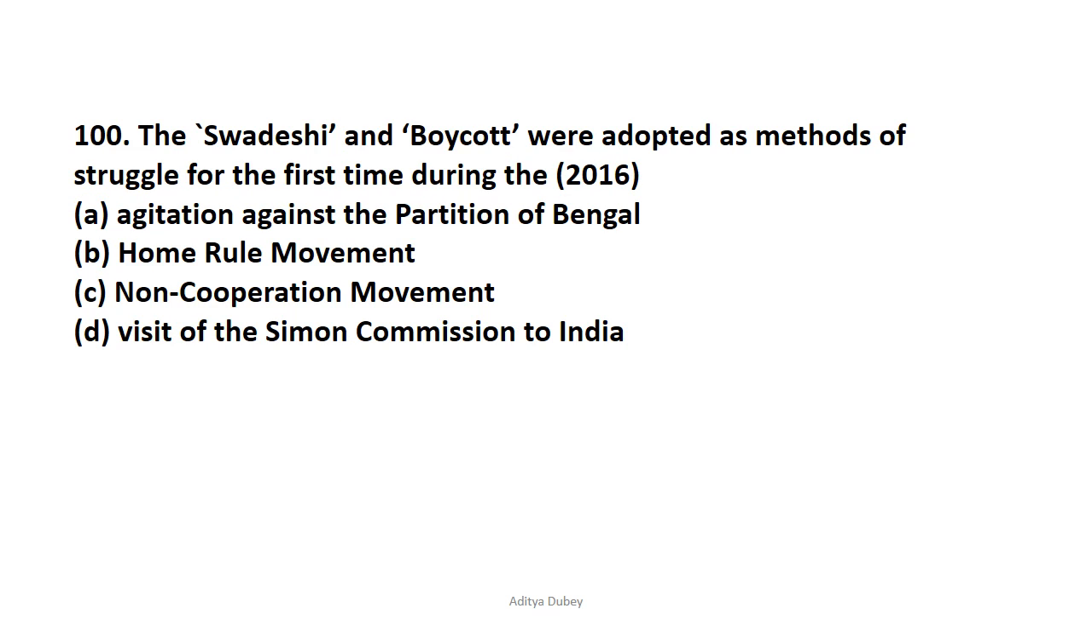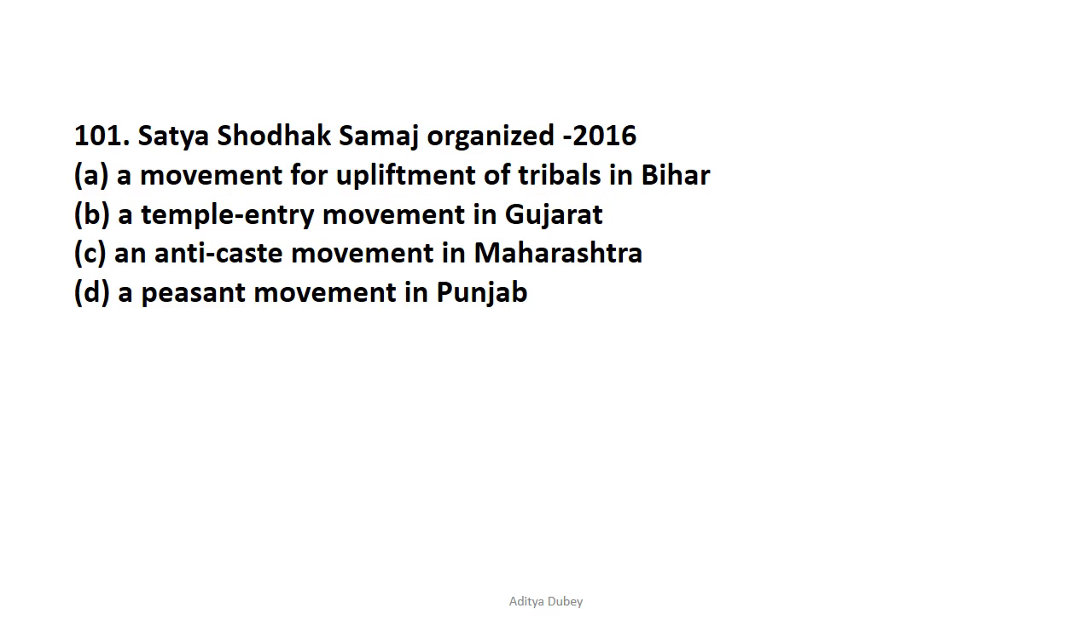Now let's move on to question number 100. This question had been asked recently in the year 2016. The Swadeshi and boycott were adopted as methods of struggle for the first time during which event? It was during the agitation against the partition of Bengal. So option A is the correct answer. Let's move on to question number 101. Satya Shodhak Samaj organized. Satya Shodhak Samaj was pertaining to Jyotiba Phule and it was an anti-caste movement in Maharashtra. This question had been asked in the year 2016. So the correct answer is option C.